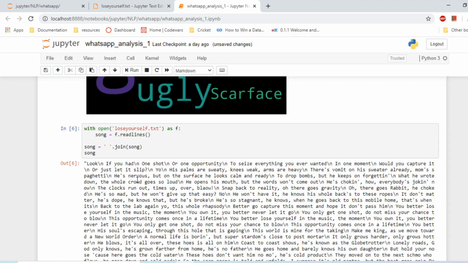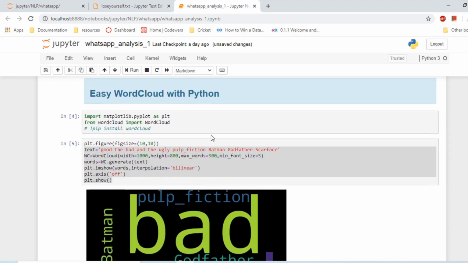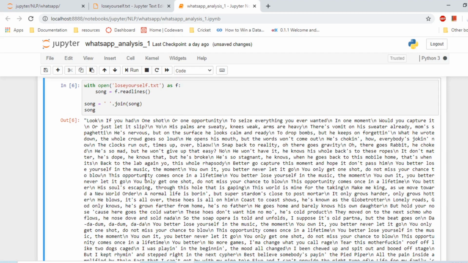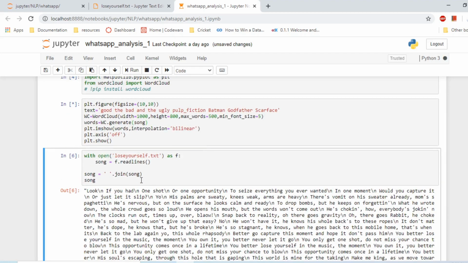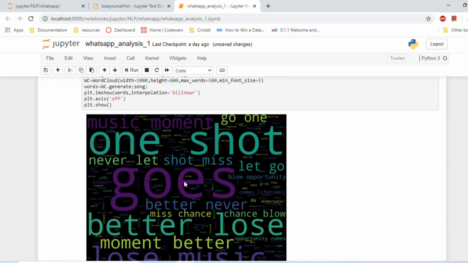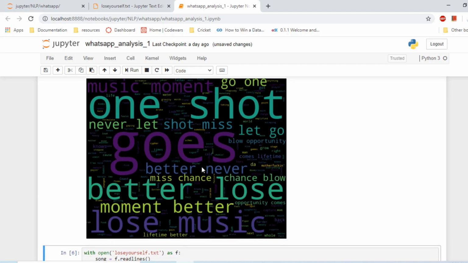So let me see what this is. This is the outcome, and we'll pass this song variable here. Very simple. So let's see how this song looks like in a word cloud. Okay. This is looking good. So that's pretty much it.